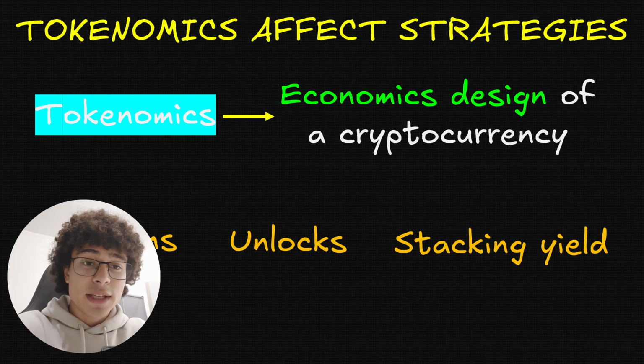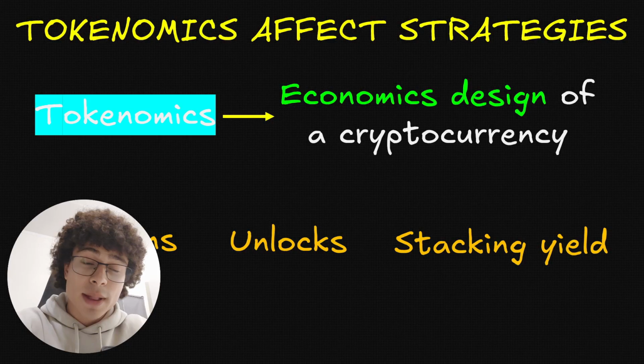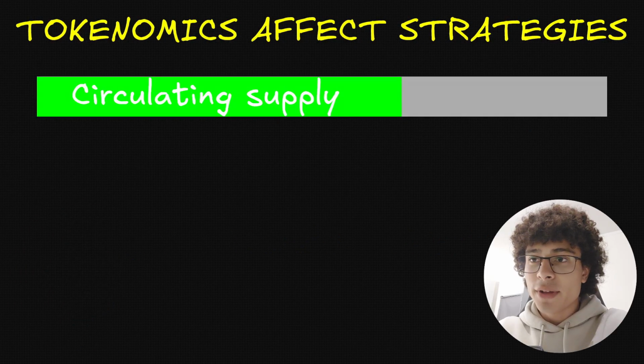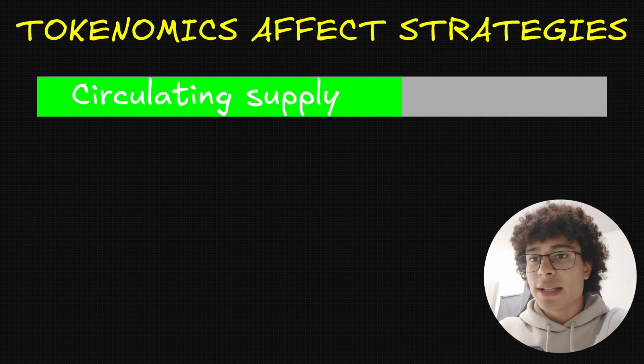And lastly, we have staking yield. Now, I won't go too much into detail because this video is not about tokenomics. But staking yield is basically staking your coin to secure a network, for example, and because you took the risk to stake your coins to secure the network, you get coins in return. Coins that then increase the circulating supply. So here we have a beautiful illustration of a circulating supply. The green part is the circulating supply, and the gray zone is what has yet to be created.